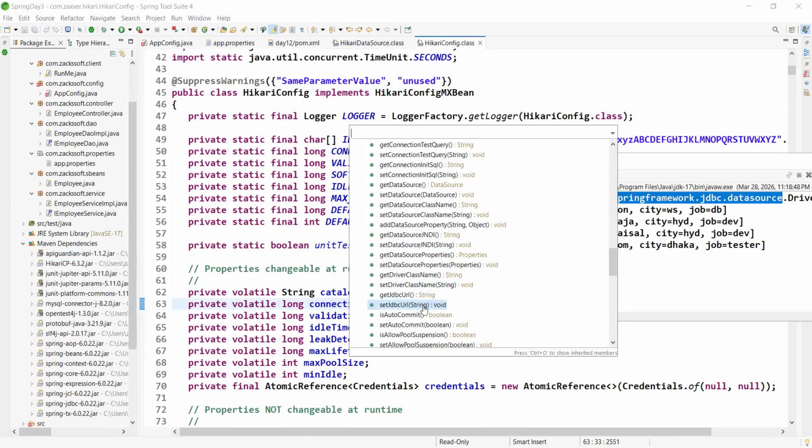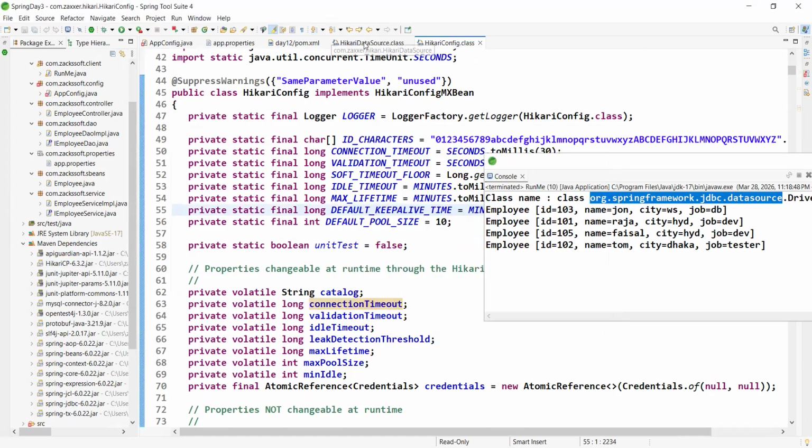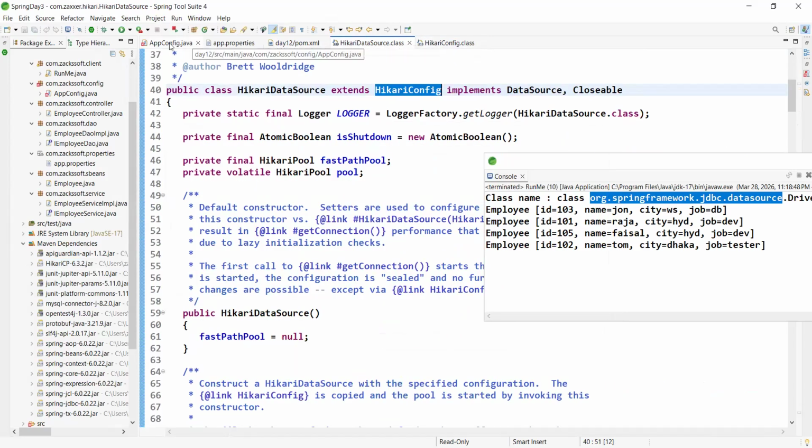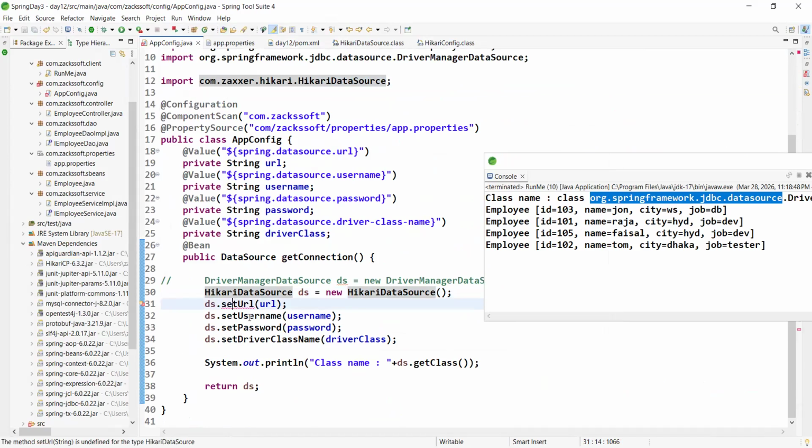getJdbcUrl, setJdbcUrl, right? setJdbcUrl. Are you observing? But here we are using only setJdbcUrl, right? So the method name is setJdbcUrl. Okay, is it okay? Everything is fine. Do I need to change anything, boss? No. Okay, so simply let me run.